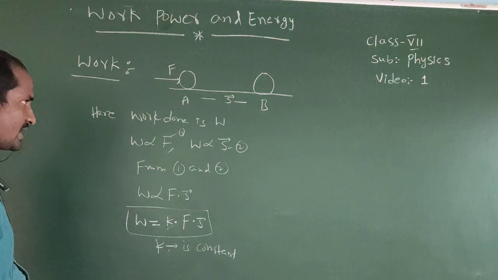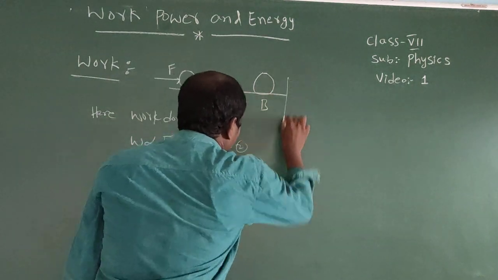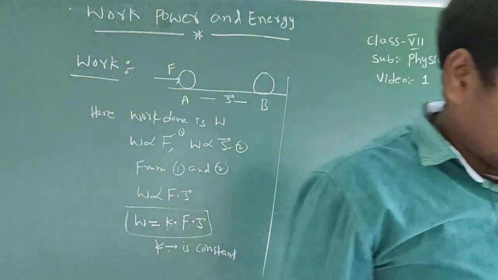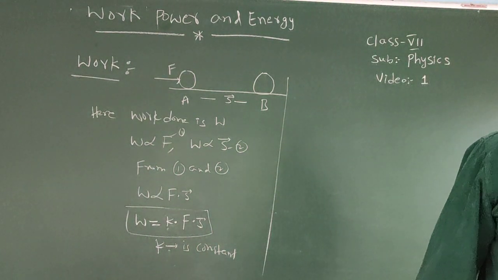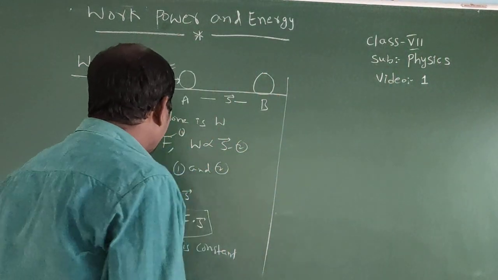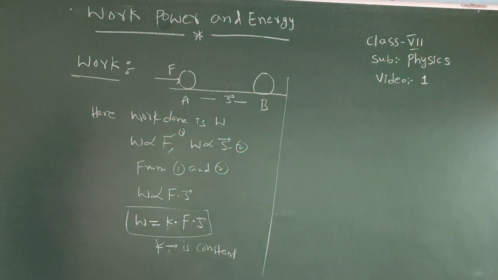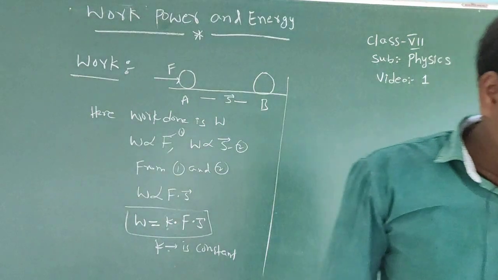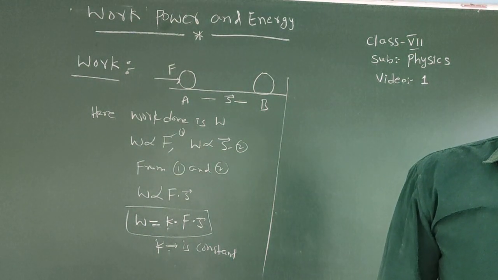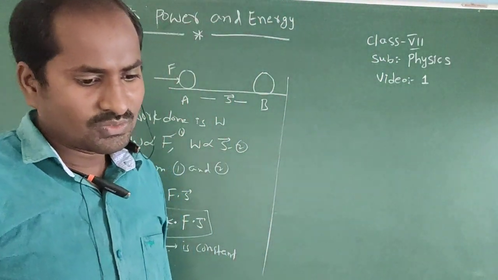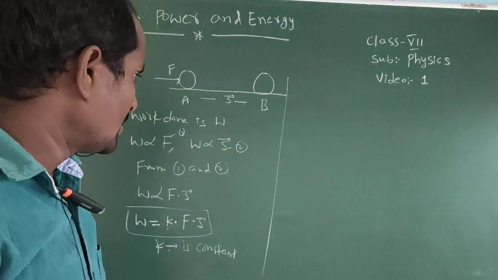For example, if a force of 1 Newton acts on a body, then the body gets a displacement of 1 meter, such that work done is also 1 joule, 1 unit.